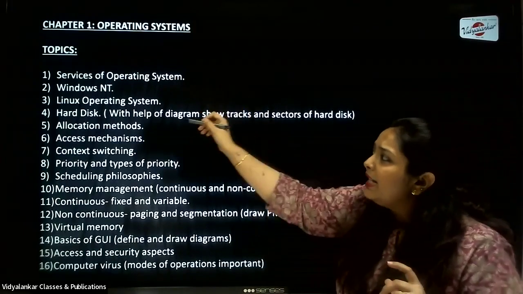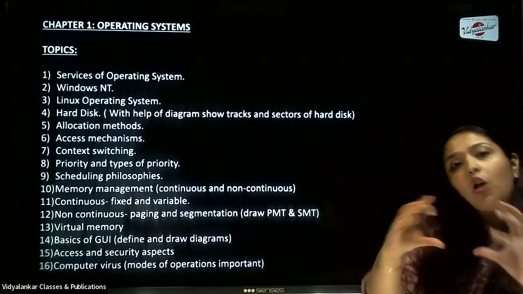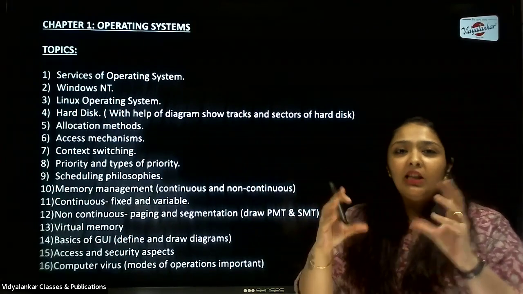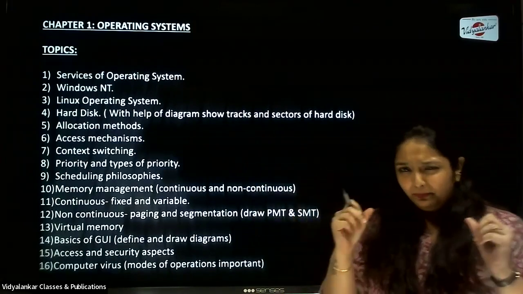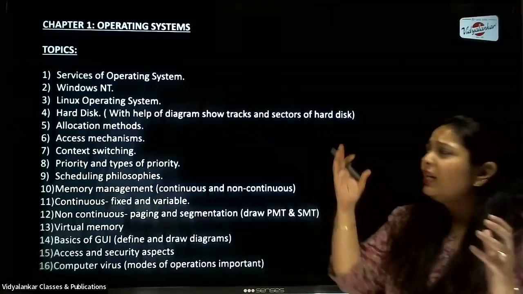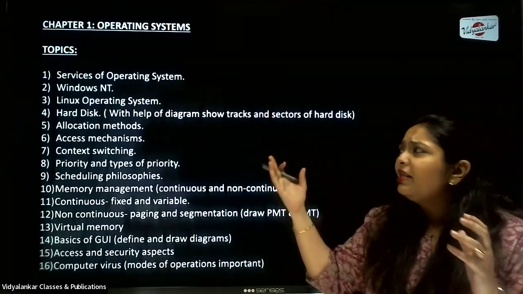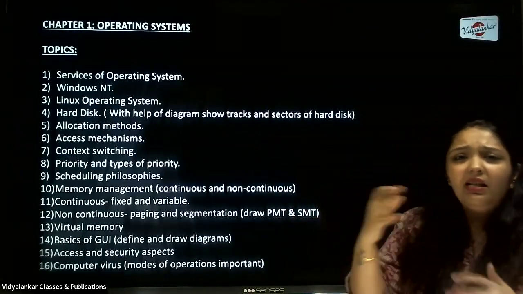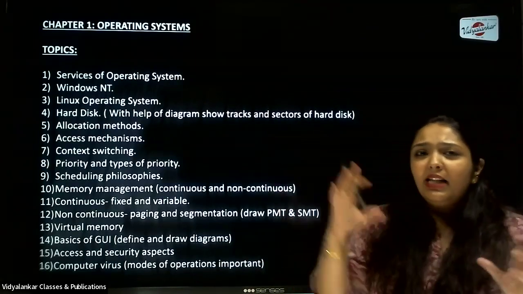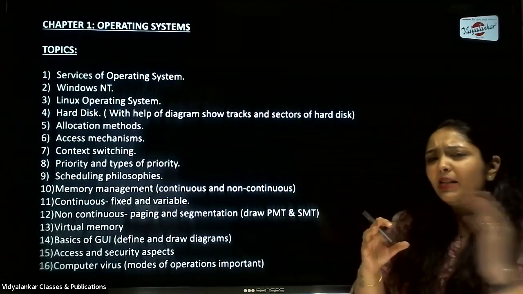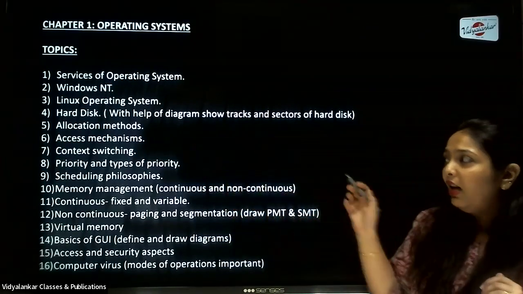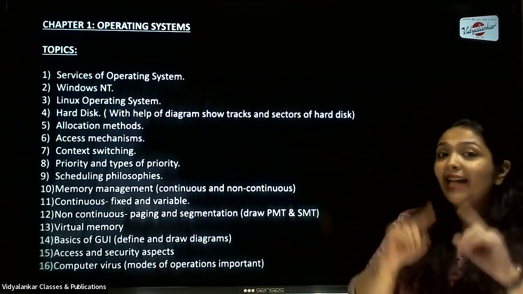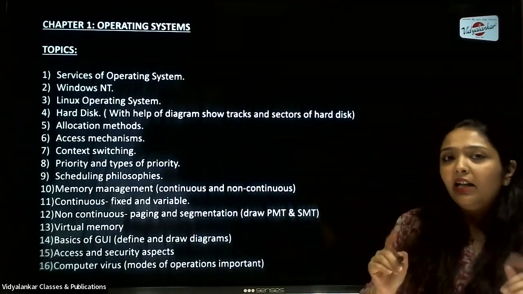Next, Windows NT and Linux operating system, a completely theoretical answer. It might be asked for 3 marks, so you're just expected to brief about that particular topic. What you know about the generations and the history of Windows NT, similarly the history of Linux, whether it is free software or not, all these are required. So explanation, 3 marks. Then hard disk, which has diagrams as well. So don't forget to draw.